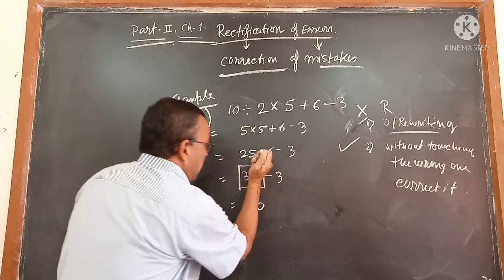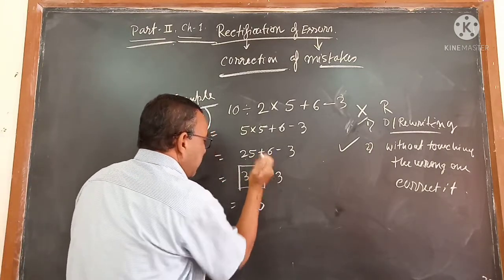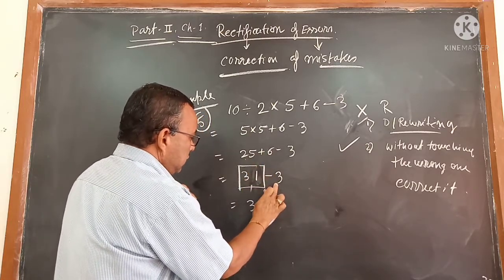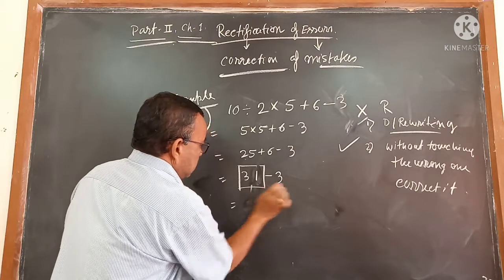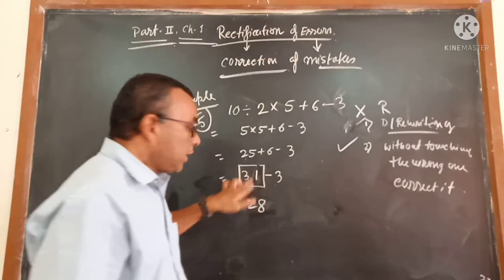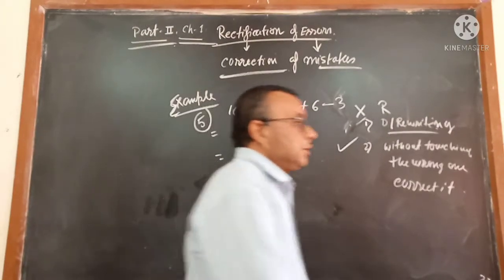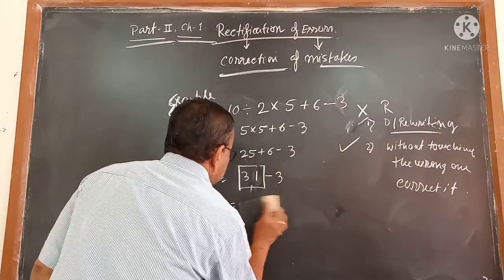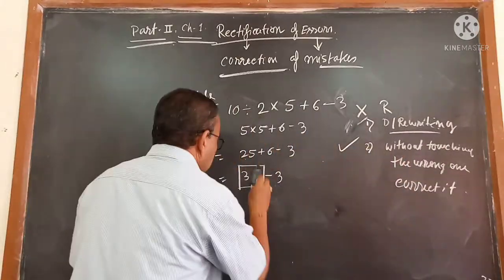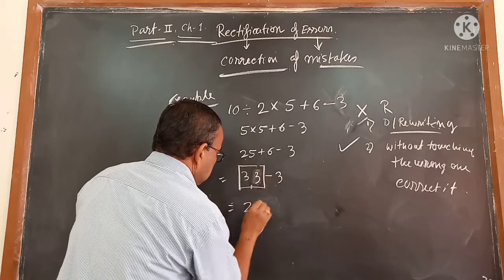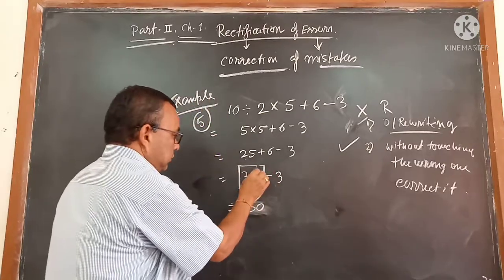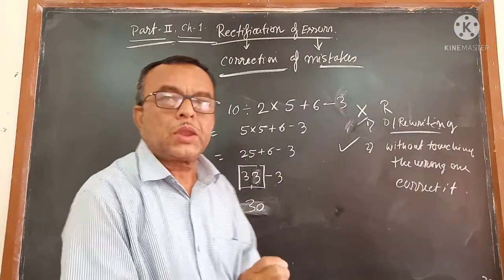I wrote 33. Rub it out where I made the mistake. So 31 minus 3 is equal to 28. This is called the first method, rubbing and rewriting. We are rubbing and we are rewriting. But this method is not applicable in accountancy. Accountancy is telling that you cannot touch the wrong one.